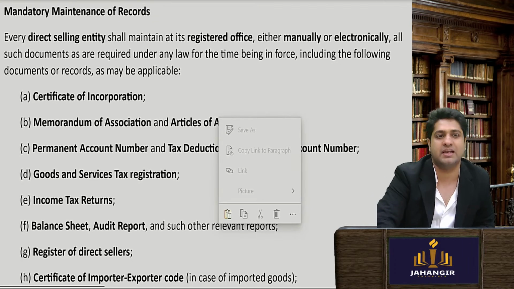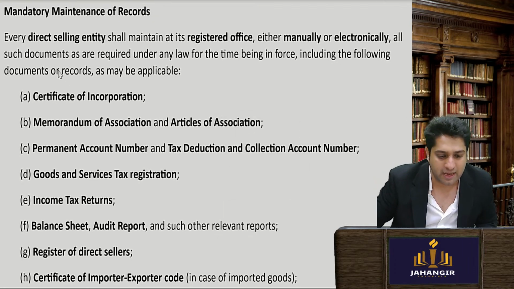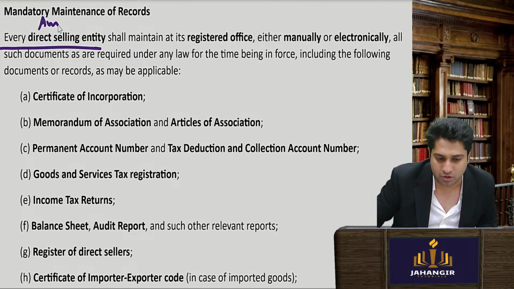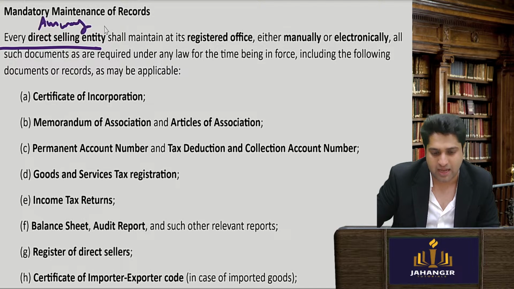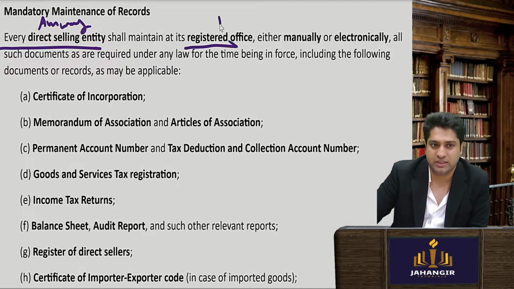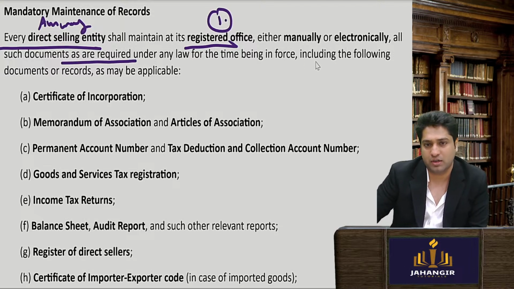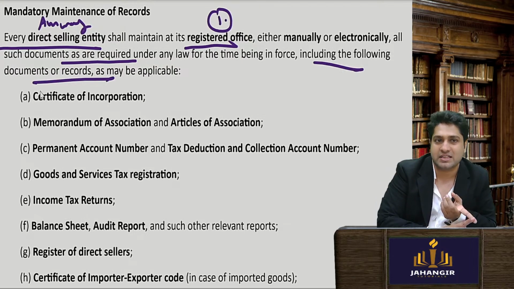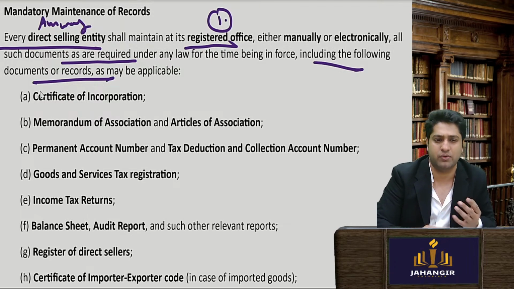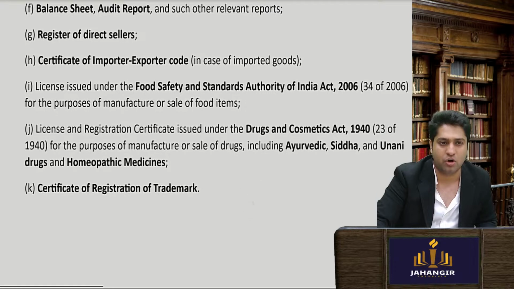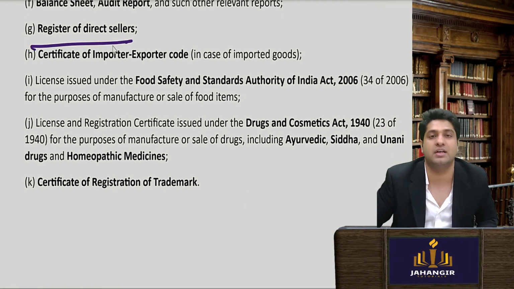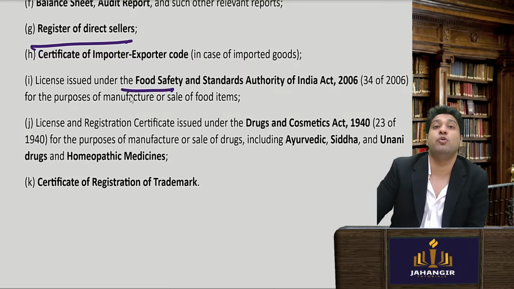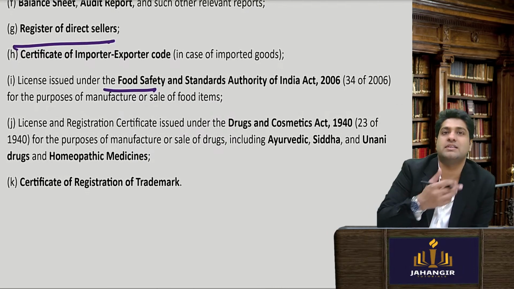Now, let's see. A simple little thing. Disclose. Every direct selling entity, like the example of Amway, shall maintain its registered office, and all documents required under law, including the following. Amway is a company, so they should have a certificate of incorporation, MOA, AOA, GST, income tax return, balance sheet, all of that. A register of direct sellers, so they should know who all are selling their product. If they are selling food products, then they should have the necessary licenses.